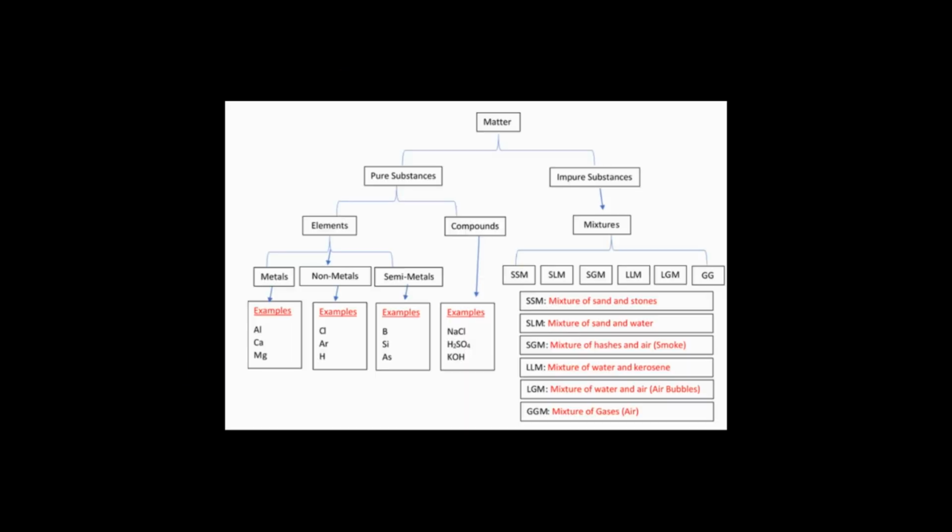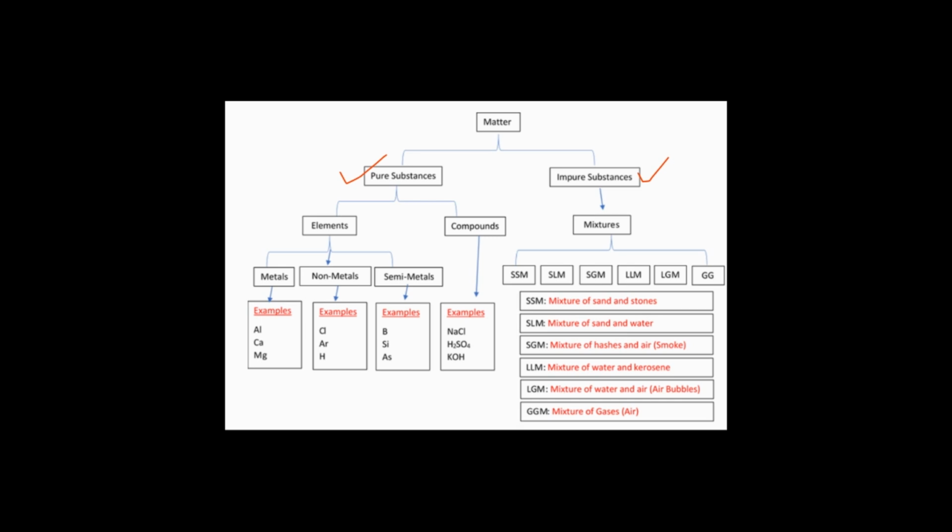So we've learned that matter can be divided into pure substances and impure substances. Pure substances, we know what they are at this point, and we also know what impure substances are. If you are to differentiate between the two, you should be able to do that.